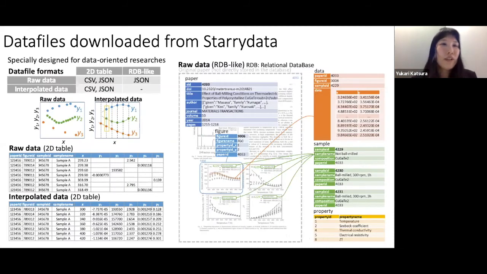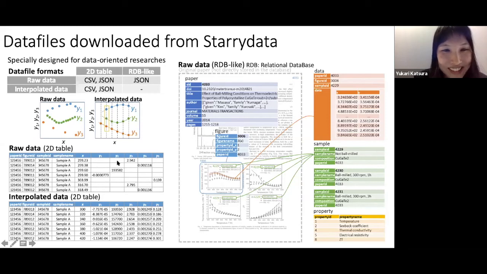So now we introduce the data files that can be downloaded from Starrydata. So from GUI, you can download the raw data and interpolated data for your own list of papers. So for raw data, you get the 2D tables. So in 2D tables, this is very special.